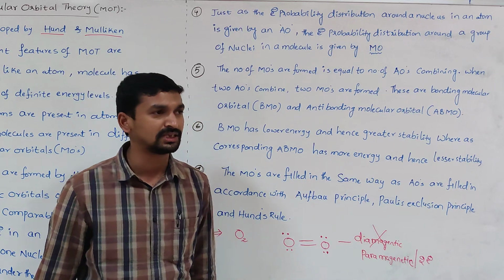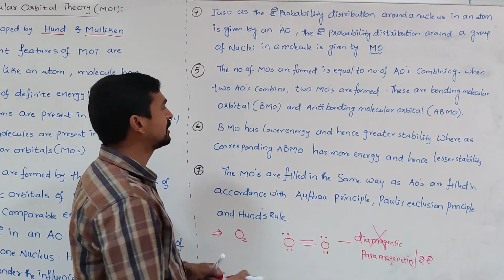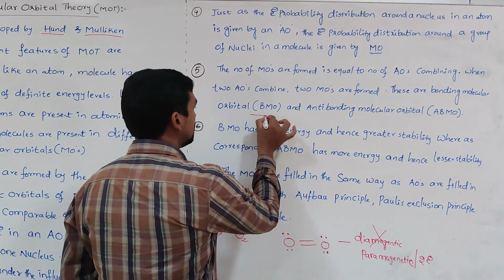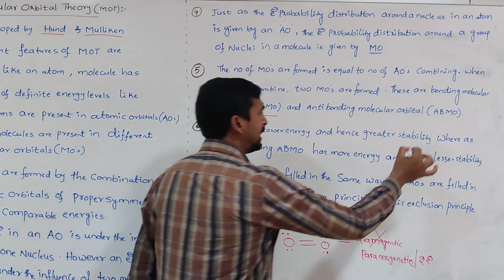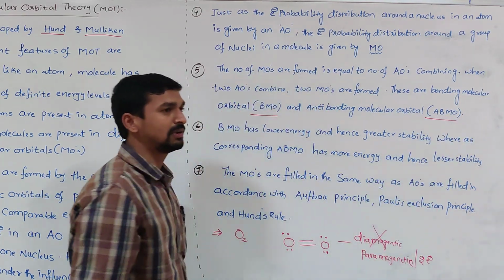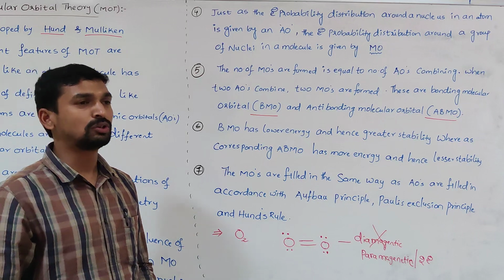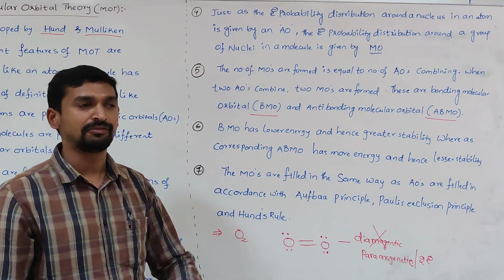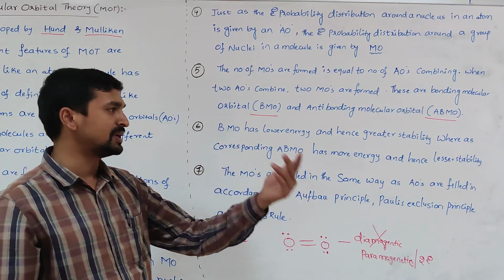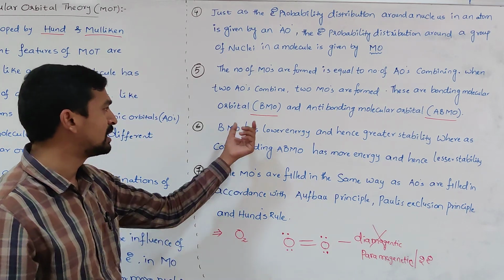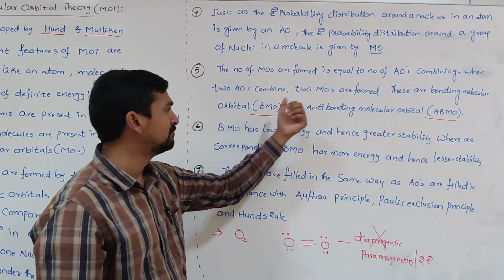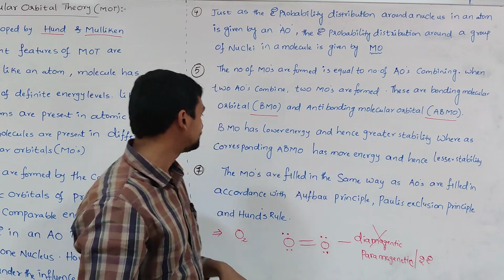Two molecular orbitals are formed. What are the two molecular orbitals? One is the bonding molecular orbital and another one is the anti-bonding molecular orbital. They are simply written as BMO and ABMO.